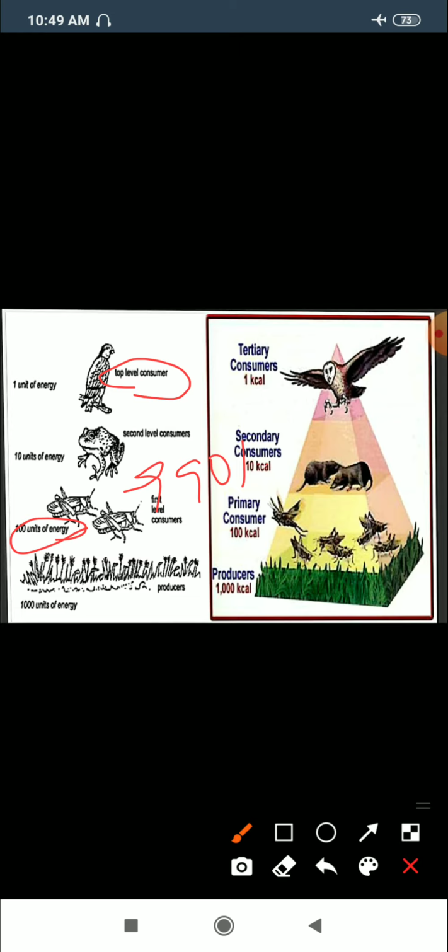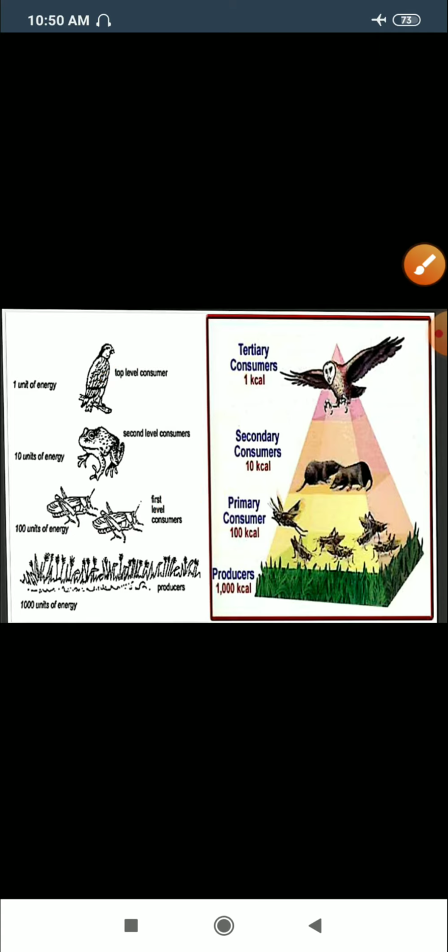Similarly, if the plants have 1000 kilojoules, then the primary consumer will get 100 kilojoules, the secondary consumer will get 10 kilojoules, and the tertiary consumer will get 1 kilojoule of energy. What do we mean by the term biological magnification? Now, here we have certain environmental problems. The very first is biomagnification.